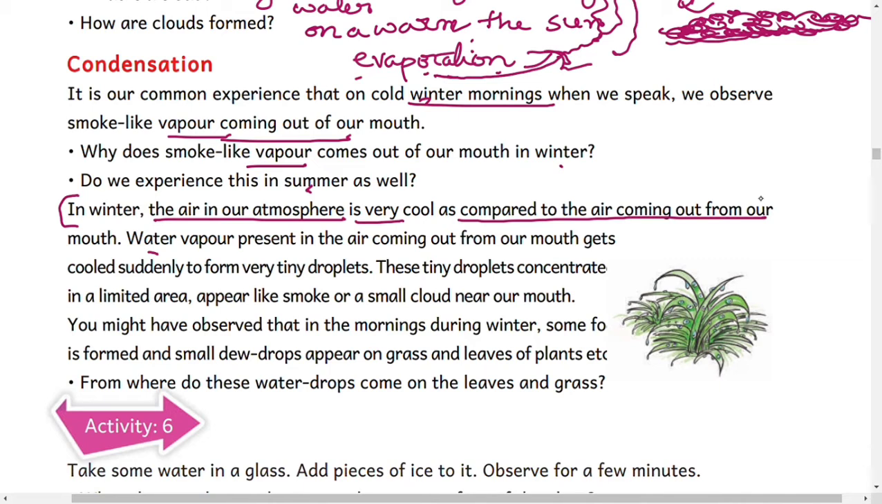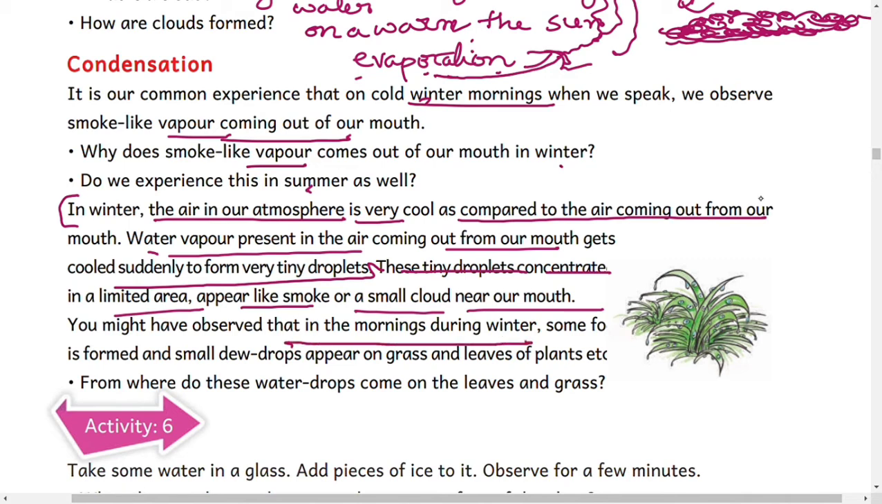And water vapor present in the air coming out from our mouth gets cooled suddenly to form very tiny droplets. So these tiny droplets concentrate on a limited area, that means the surrounding of our mouth. They appear like smoke or a small cloud near our mouth. You might have observed that in the morning during winter only, some fog is also formed and small dew drops appear on the grass and leaves of the plants also.